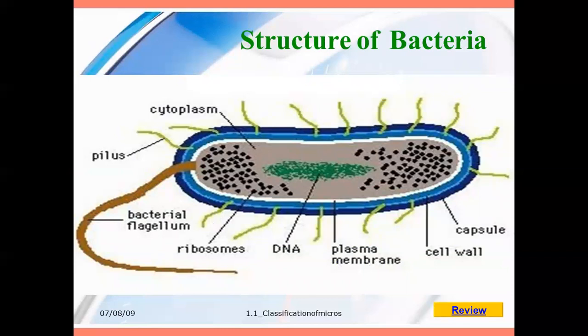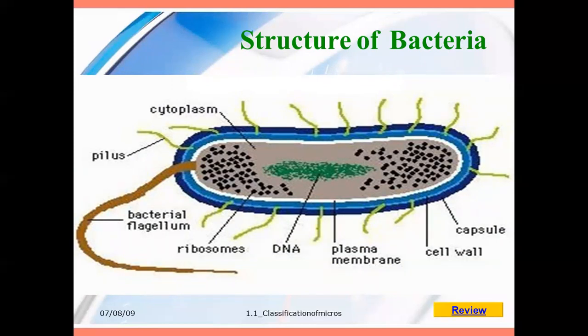Next, the cytoplasm, which is present inside the cell wall. It's like a thick, watery or jelly-like substance. In the center you can see the DNA material of the bacteria. Then the cytoplasm is covered by the plasma membrane. So basically we know about the cells very well.